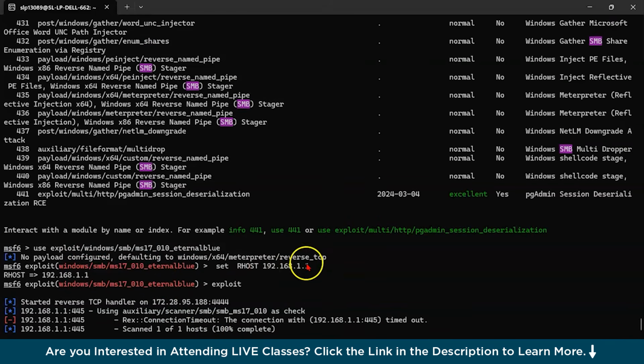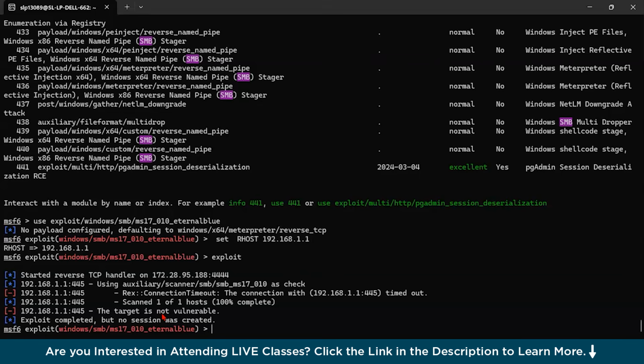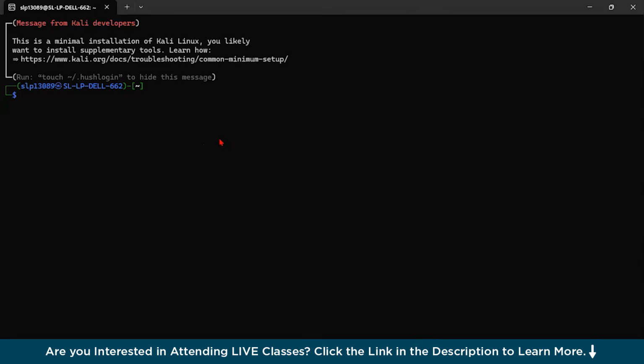I deliberately chose this. So guys, you could use this tool to deliberately target a system and simulate exploit. Now I'm going to show you one more amazing tool. Its name is Nikto. Nikto is basically a web server vulnerability scanner that identifies potential issues like outdated software, misconfigurations, and exposed files.